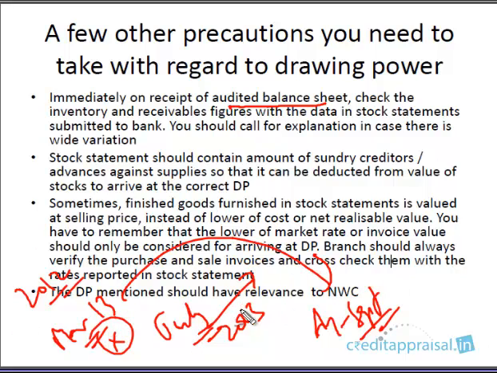Even though you sanction the limit, and this company will be coming to you only after one year for renewal, in July 2014, in between, if the balance sheet is ready, you have to call for it. And you have to check the inventory and the debtors figures in the balance sheet, and compare these figures with the stock statement.